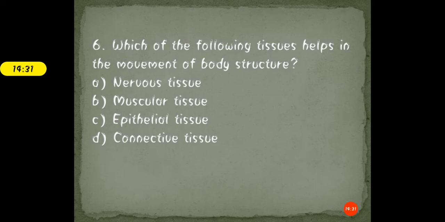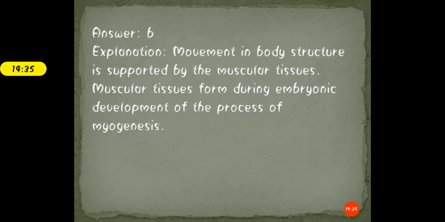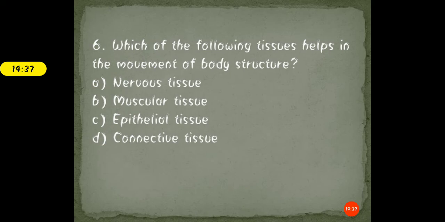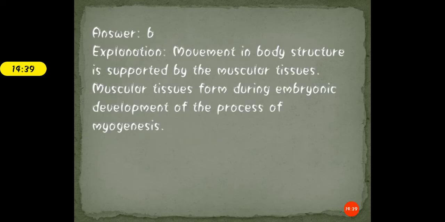Okay students, so the correct answer for this question is option B. Now what is option B? That is the muscular tissue. So movement in the body structure is basically supported by the muscular tissue. As you know very well, muscles are present inside our body to ensure proper functioning and proper movement. Along with that, muscular tissue forms during the embryonic development.